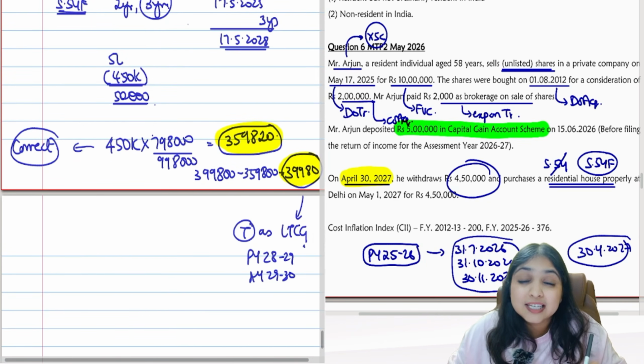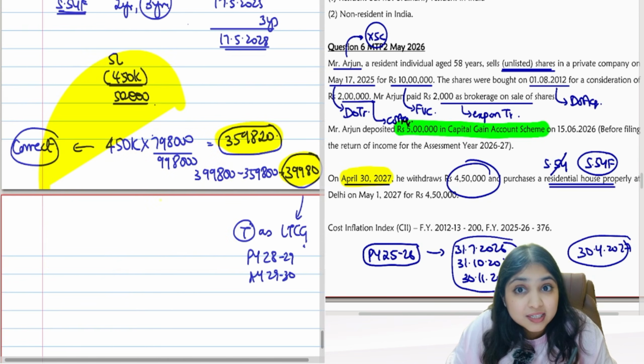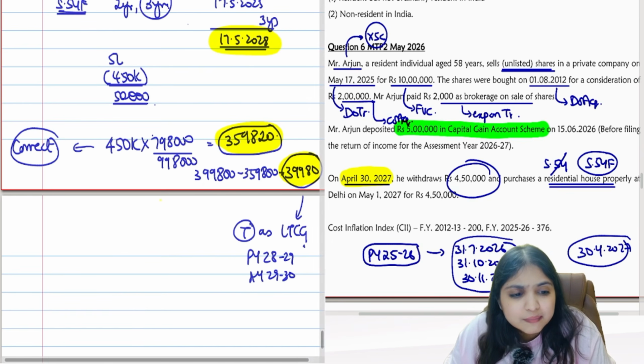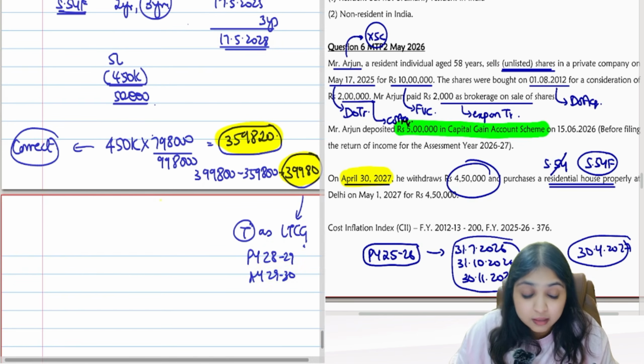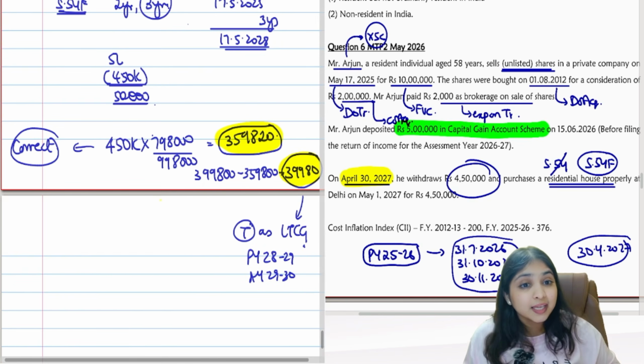But this will be LTCG for you in which year? When are you doing all this calculation? When are you revisiting the capital gains account? On 17th May 28, right? 17th May 28 is which previous year? Previous year 28-29, assessment year 29-30. So in this year, 39,980 will become your LTCG.